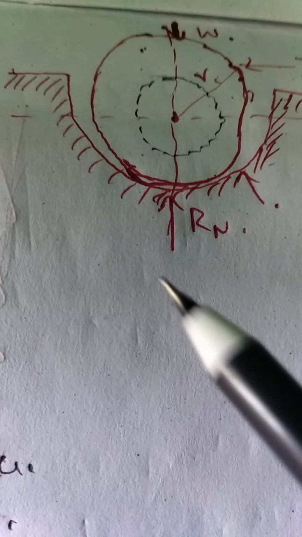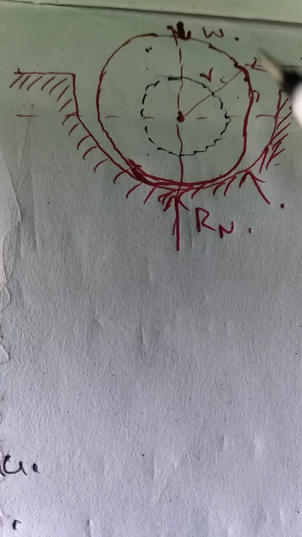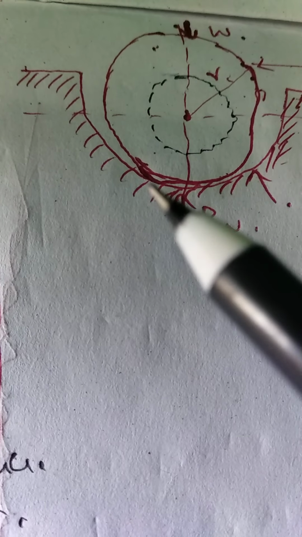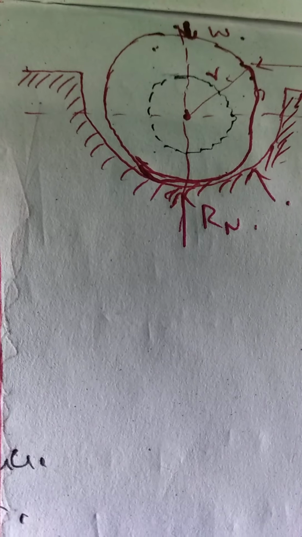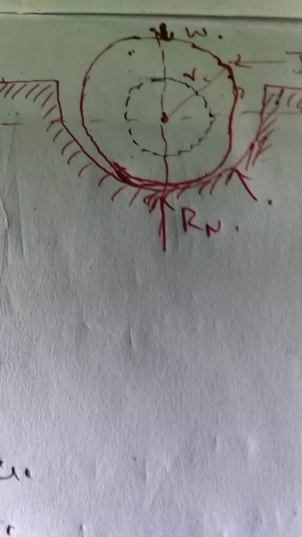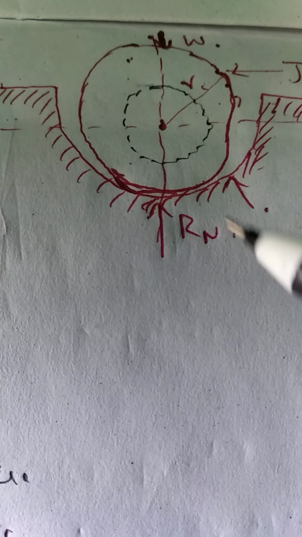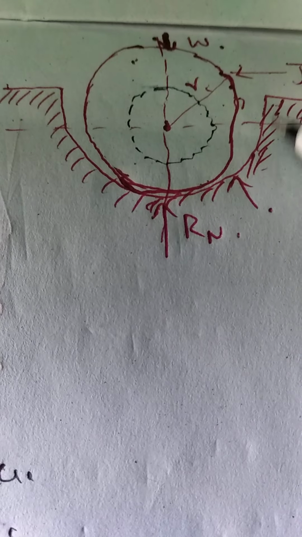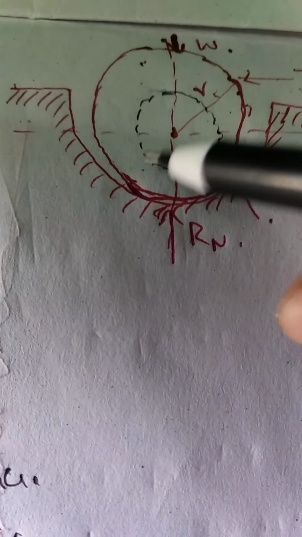Now consider the condition in which this journal is stationary and rests on the bearing. When the journal rests on the bearing, it will be in contact with the bearing, and this will be a line contact.